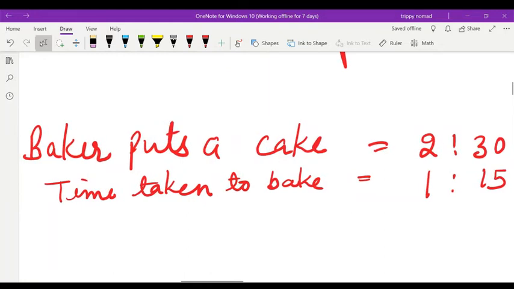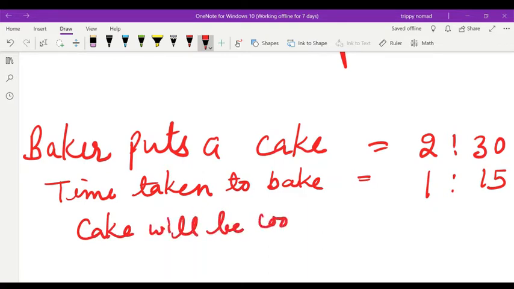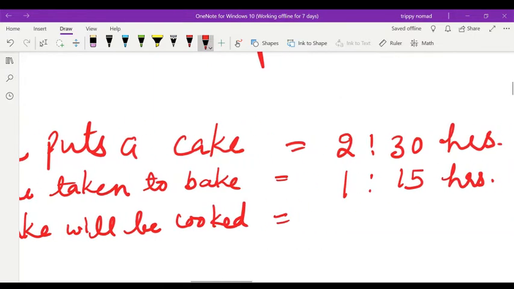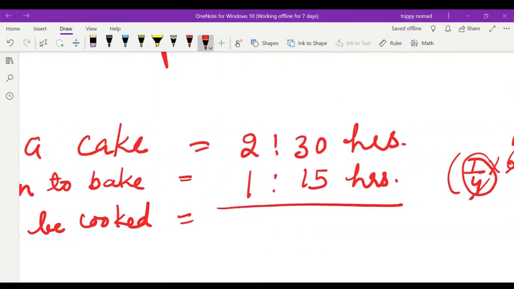Okay, so the cake will be baked in how much time? The cake will be baked in 3 hours and 45 minutes.